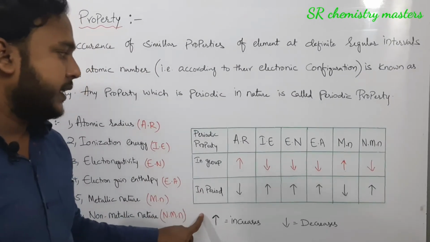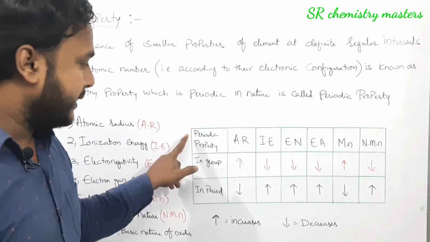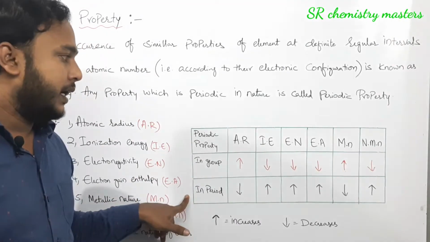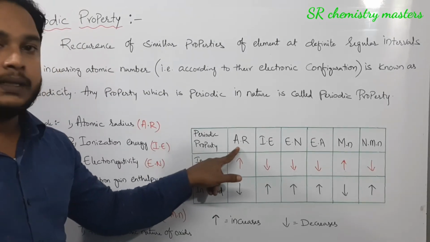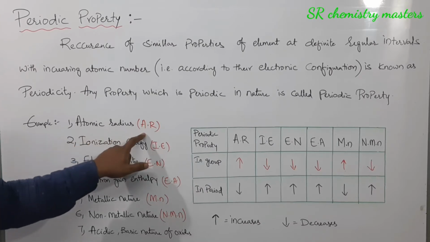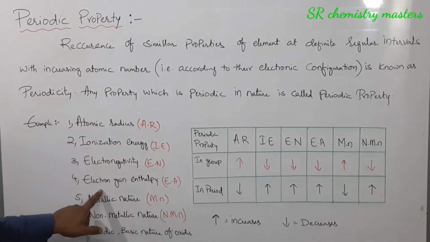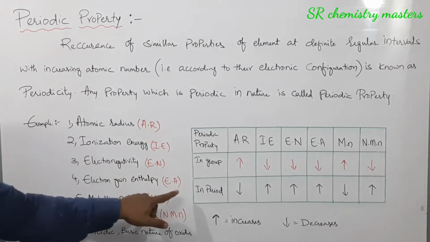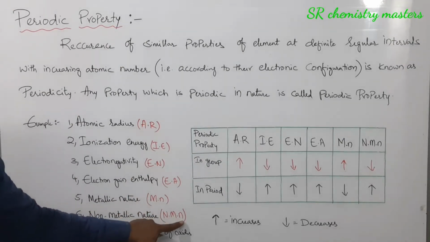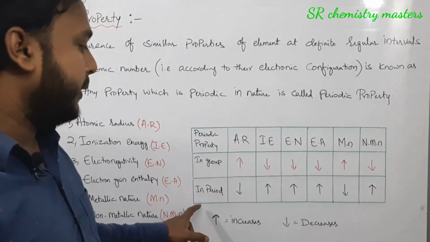We have prepared a box here in which the first column is the periodic property, the second column is the variation in group, and the third column is the variation in period, and we have written the periodic properties in short form. As you can see on the board, atomic radius is represented as AR, ionization energy as IE, electronegativity as EN, electron gain enthalpy or electron affinity as EA, metallic nature as MN, non-metallic nature as NMN. Let us see how these periodic properties vary in group and in period.